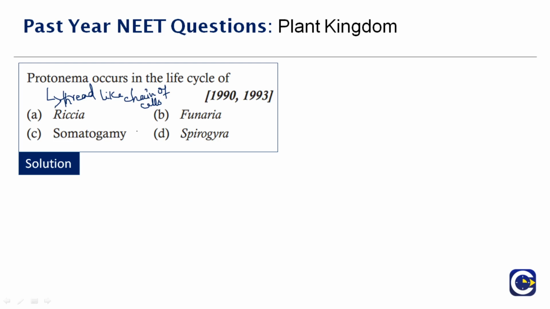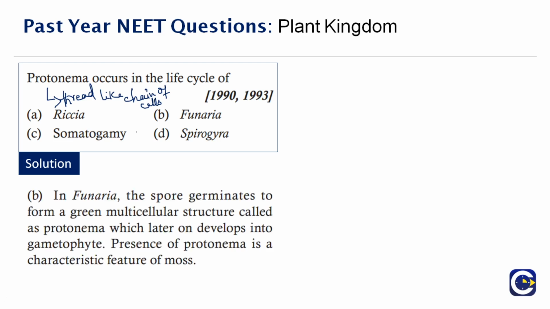A protonema is produced when a moss or a liverwort spore germinates. The correct answer to this question is Funaria. As we already saw in the earlier slides, in the question they have mentioned Funaria in the bracket, right? So Funaria is an example of moss. So the correct answer is option B, Funaria.